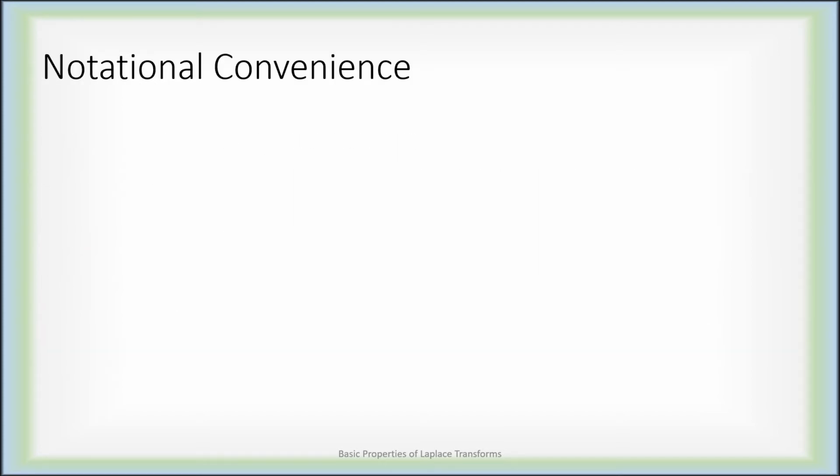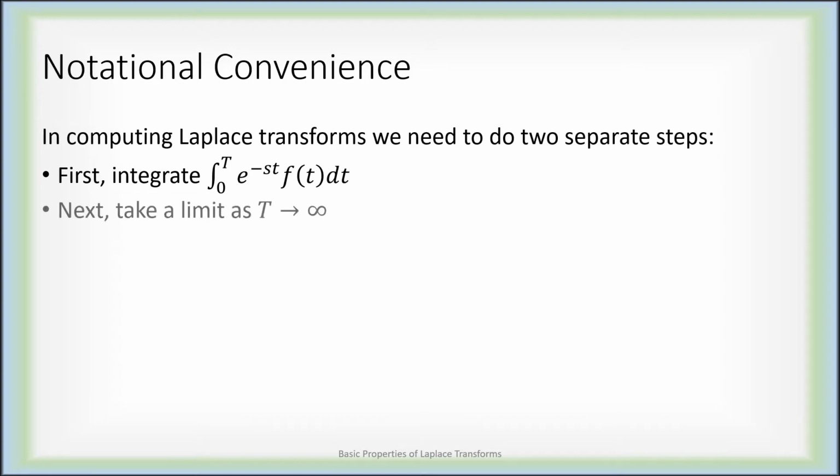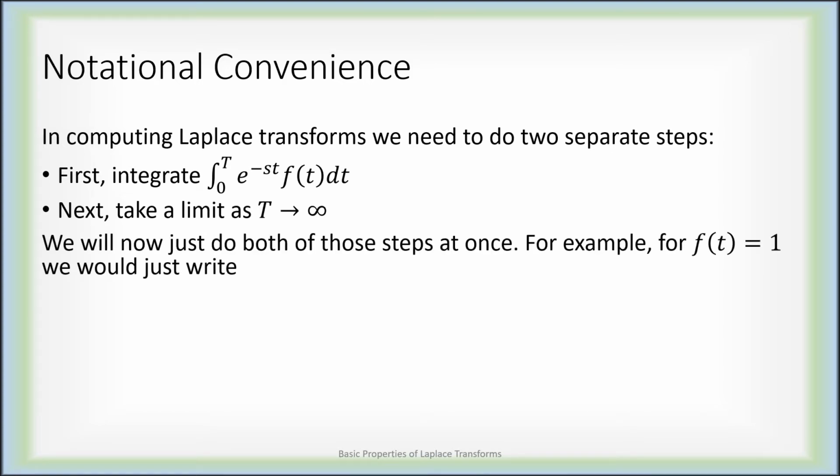Now we're going to introduce a little notational convenience. This is assuming that we're all quite comfortable computing improper integrals. Generally, what we would need to do is two separate steps. First, compute the definite integral from 0 to capital T of e to the minus st f of t dt. And then you would need to take a limit as T goes to infinity. But we're really just going to do both of those at once, again assuming that we have all done many of these improper integrals before, so this is not really worth writing out every time.